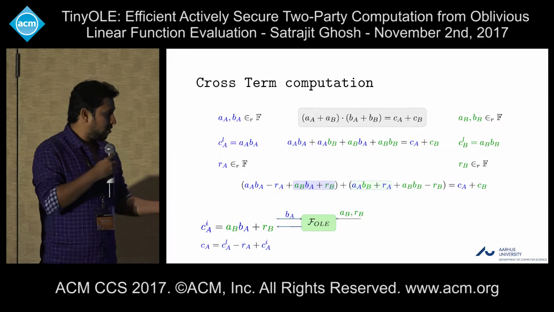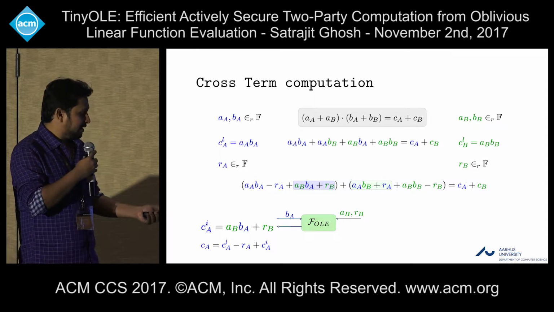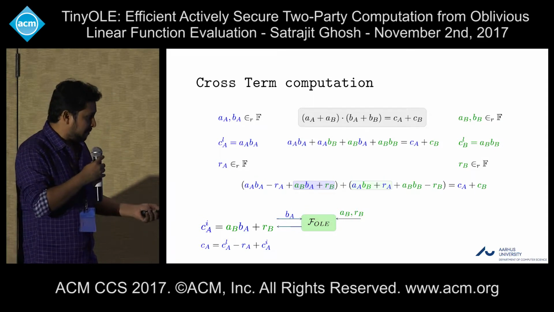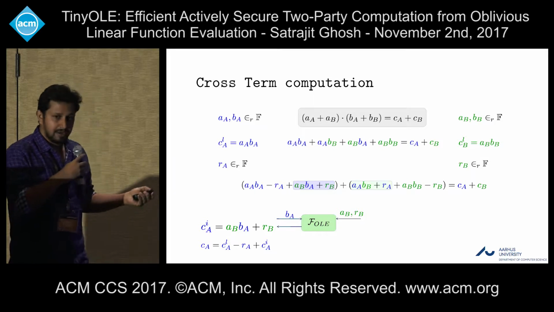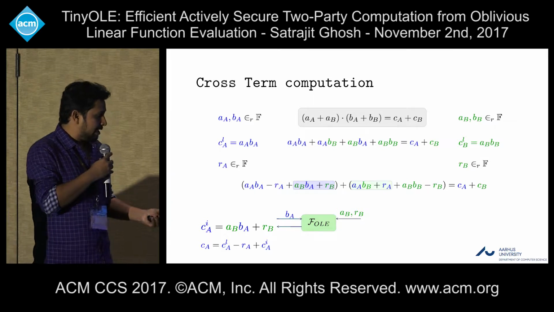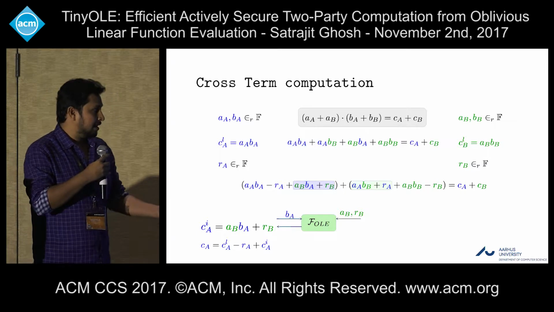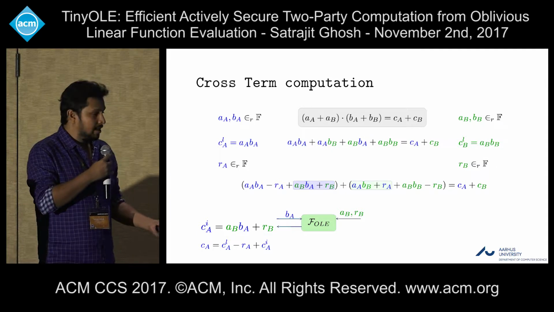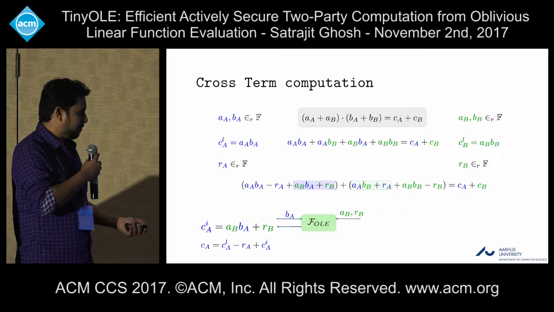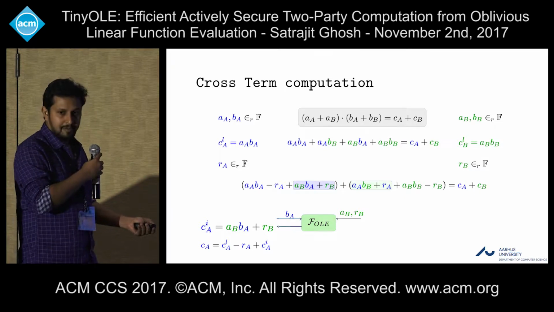But for this cross term, they can actually use OLE. How? Take an example in the case of A. A gives this B_A, the blue B_A, to F_OLE, and B gives A_B and R_B. Then the resulting term will be the same, like A_B B_A plus R_B.